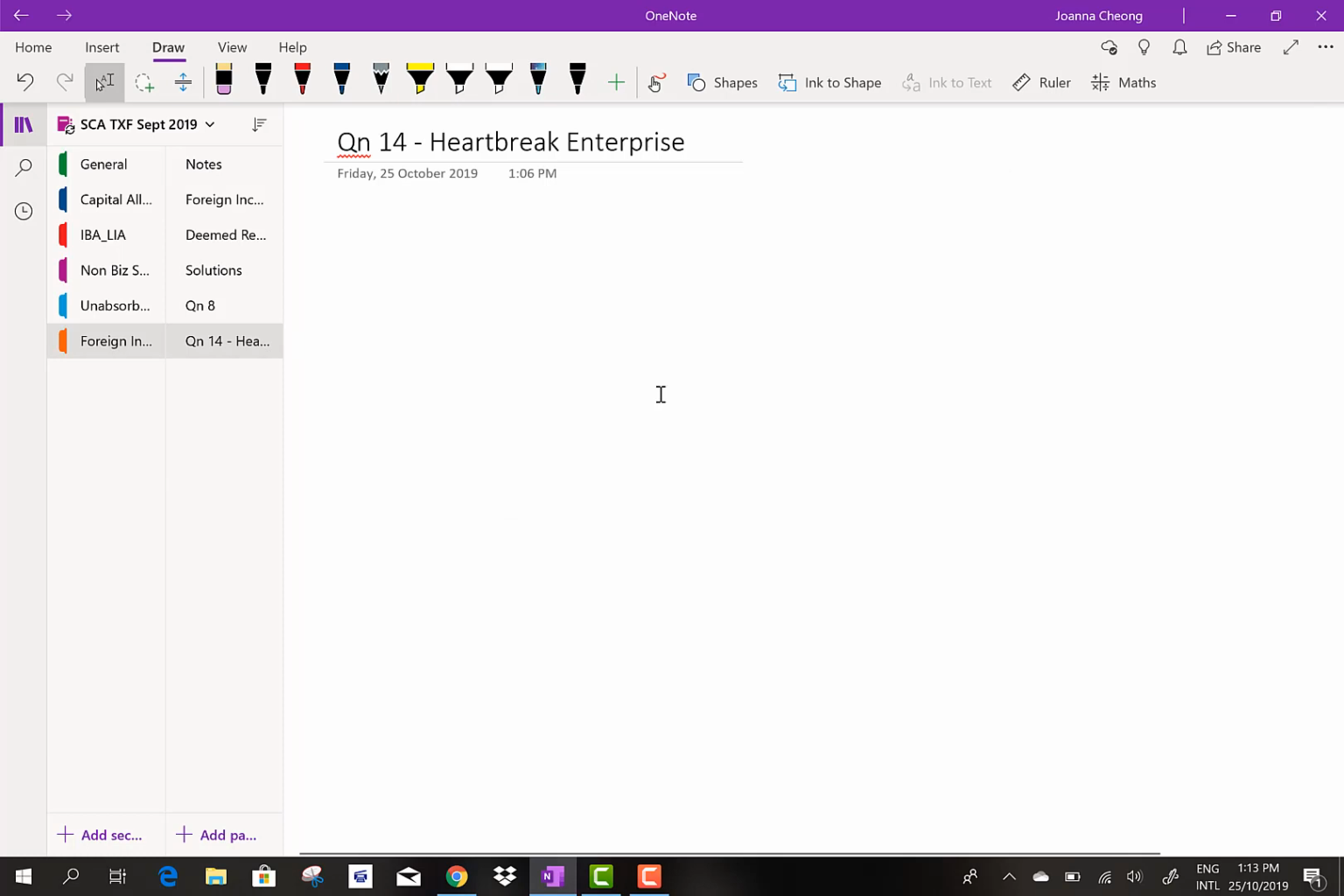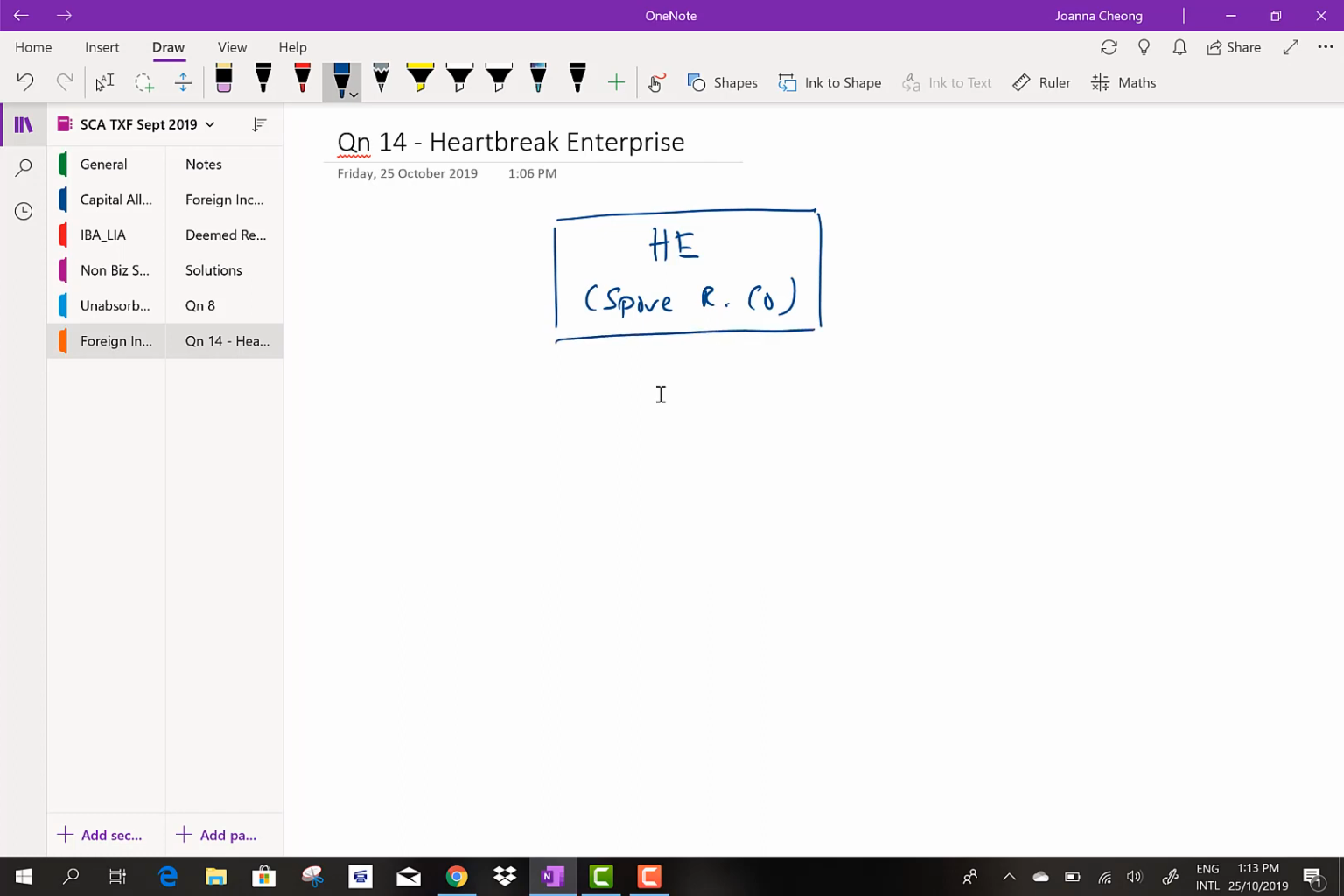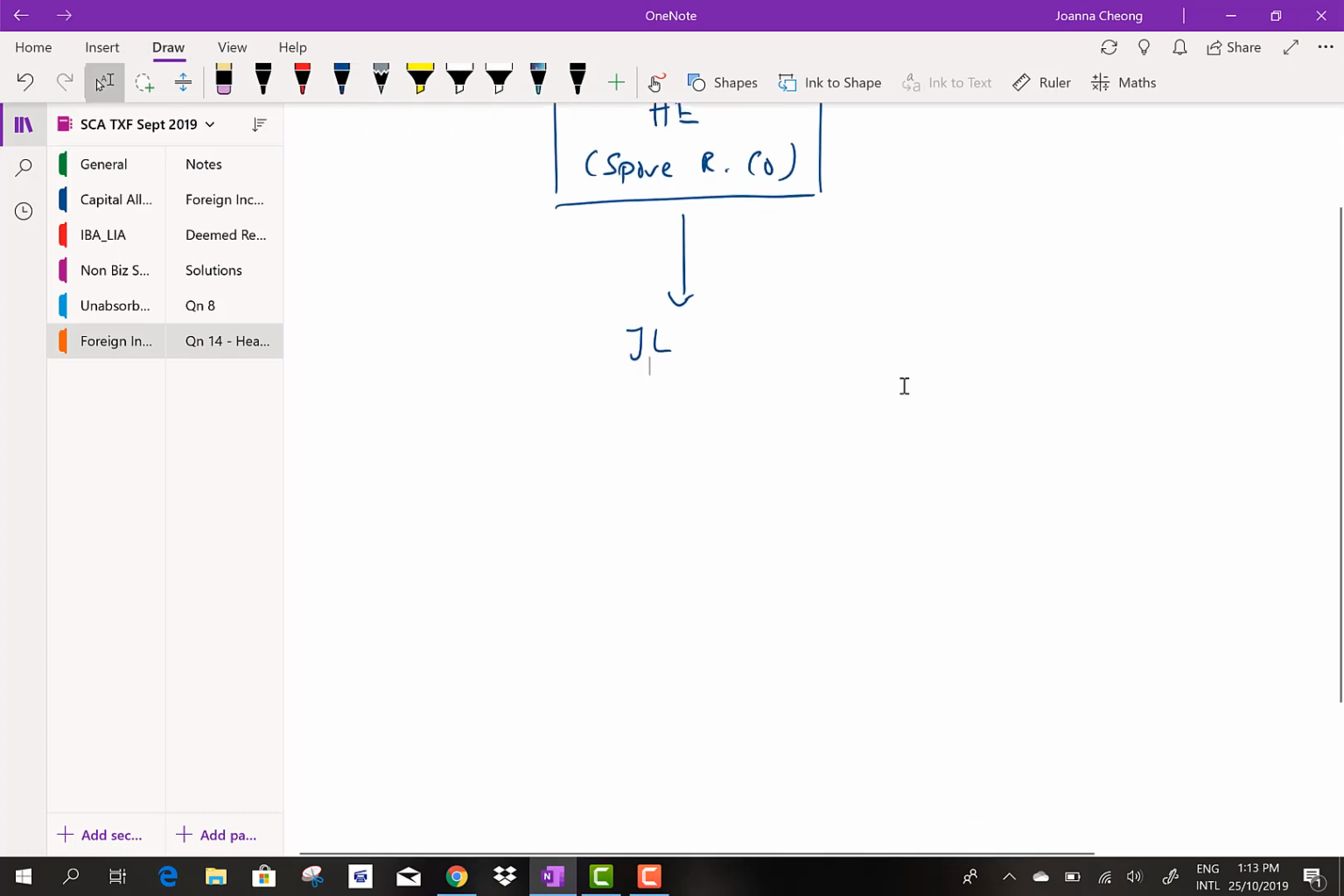So to understand what is being read so far, let me draw a picture of the situation. So we have HE, and HE is the Singapore resident company. Okay, and we have this company owning JL Limited, which is in the country of Republic of Independent Souls. Alright, this is the situation.